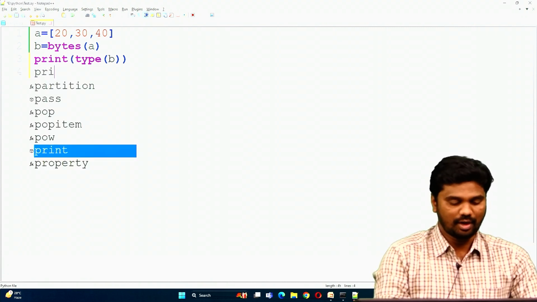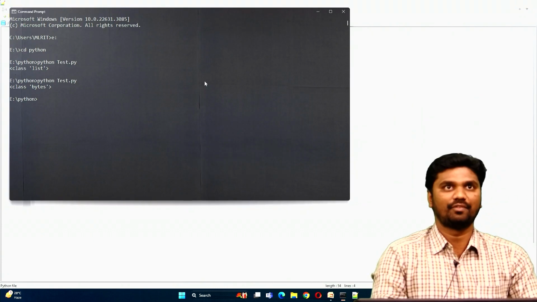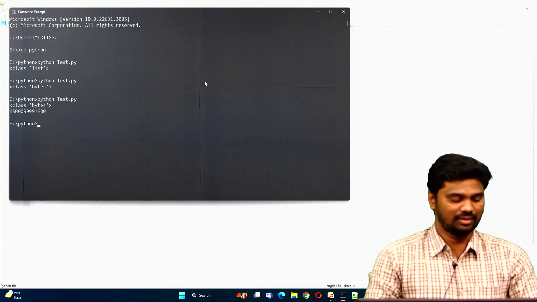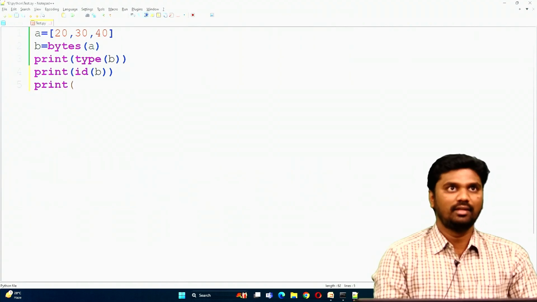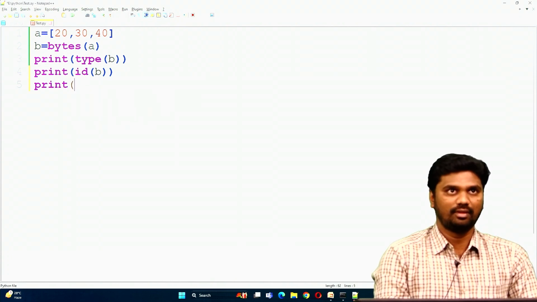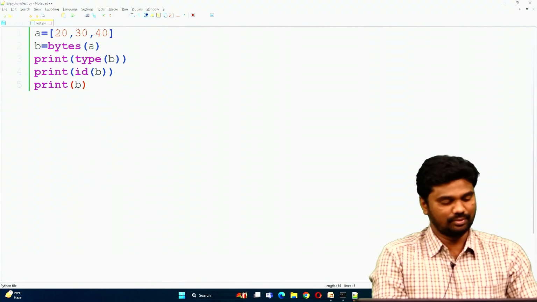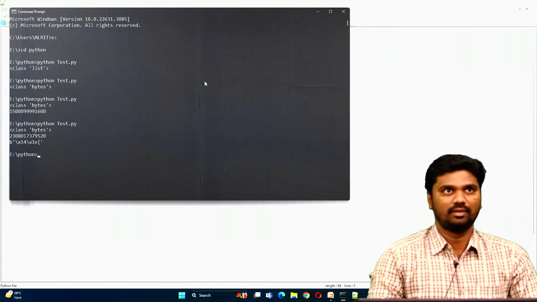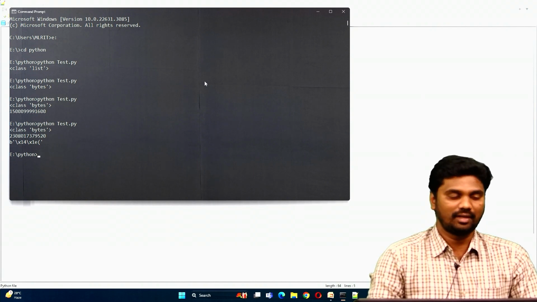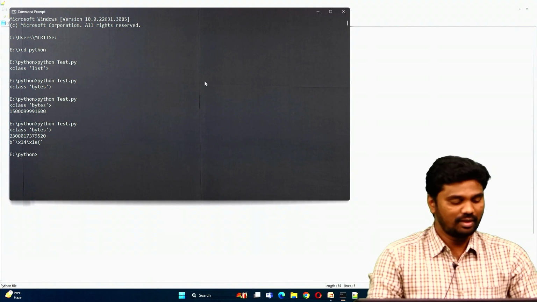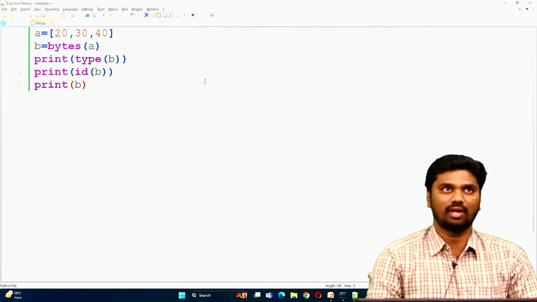Of course, commonly we can access the memory address by using the id function. Once I run it, this is the memory address of the bytes object. Again print, and now I print the value of the object. Once I run this program, what we get is some hexadecimal code displayed. Then how can you print the values which we stored in the bytes object?